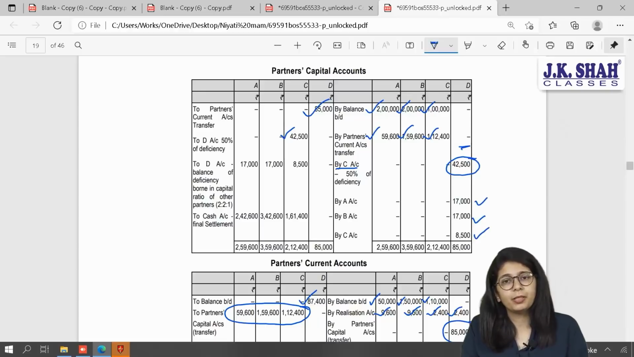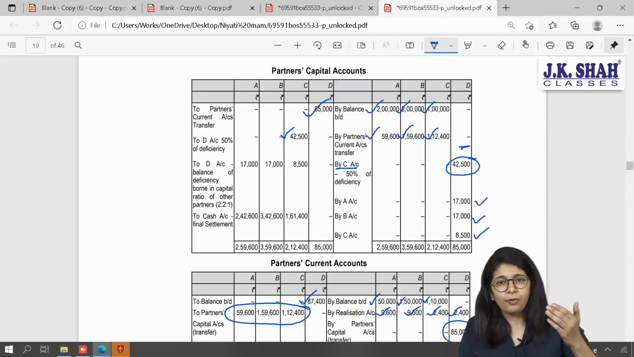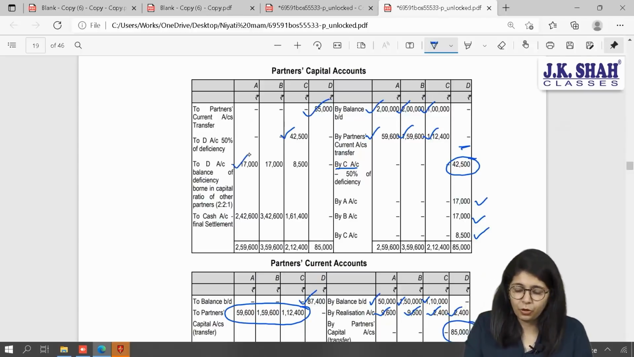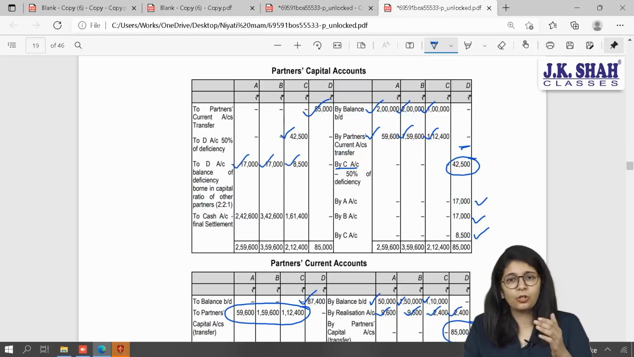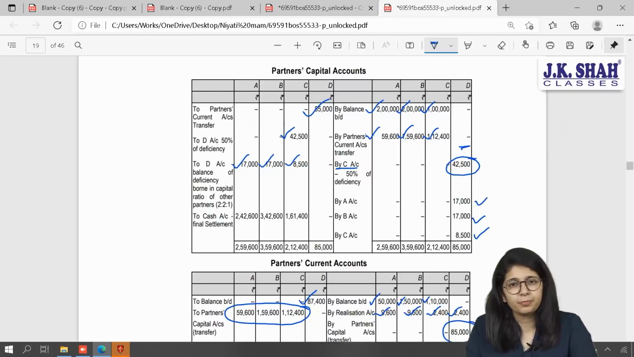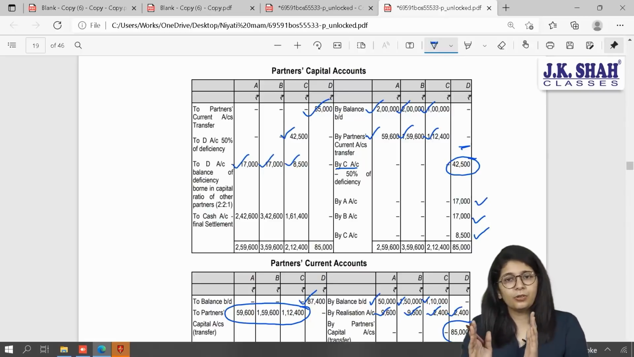What is the journal entry, beta? Solvent partners' account debit to insolvent partner. Insolvent has been credited. I will debit all my solvent partners. These are the losses that they will bear over and above their basic profits and losses. Now, D's account is tallied.